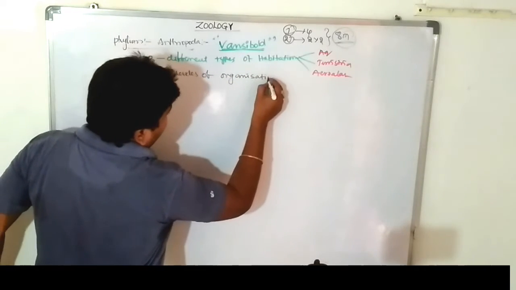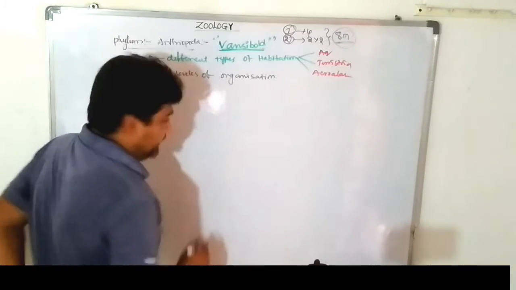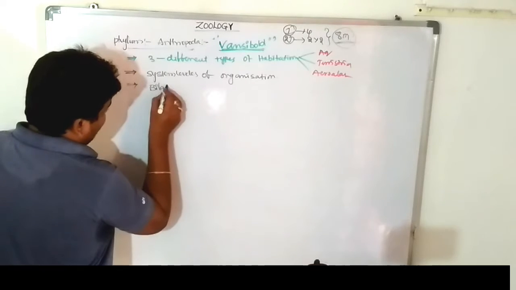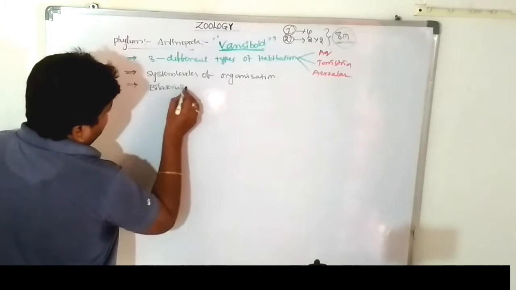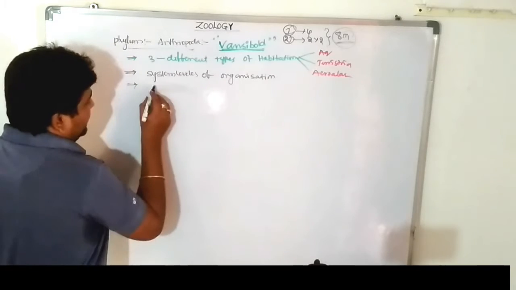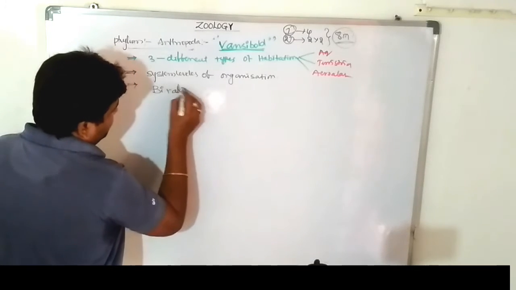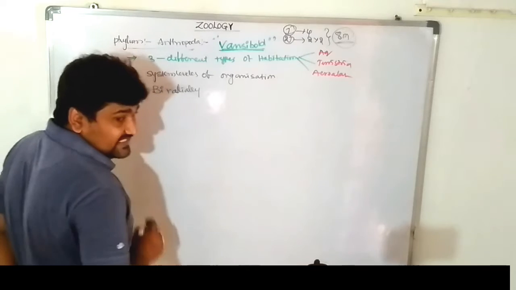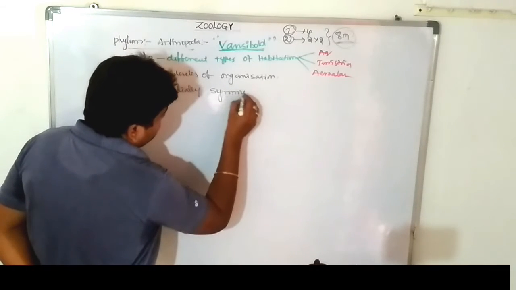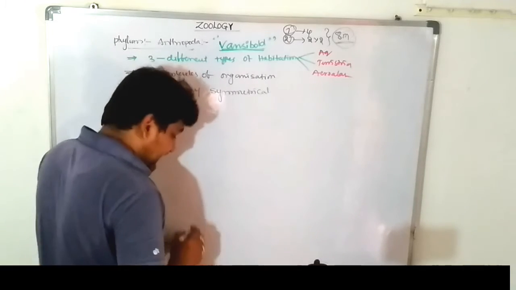Organ system levels of organization. Are you clear? These are shown bilaterally symmetrical. Sorry, not bilateral. Biradially symmetrical. These are biradially symmetrical individuals.